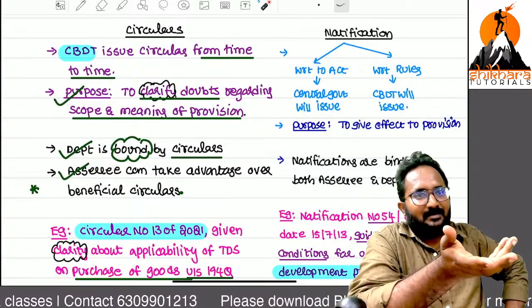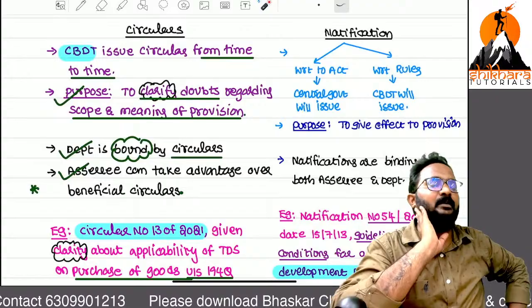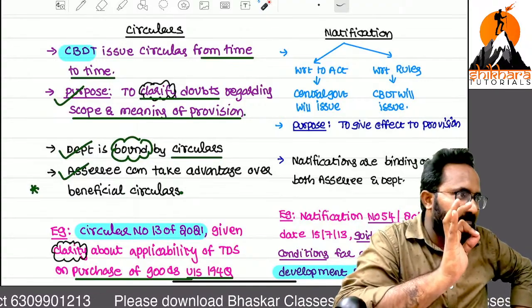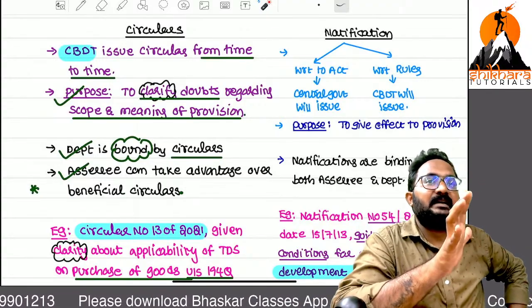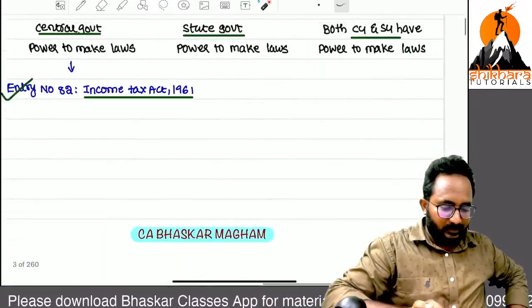Same only. CBDT only releasing the rules. Circulars also released by the CBDT. But only the difference is for implementation issues. Example, what do implementation issues mean?